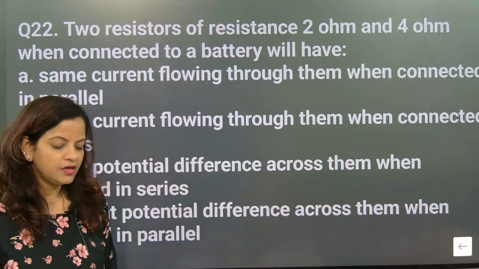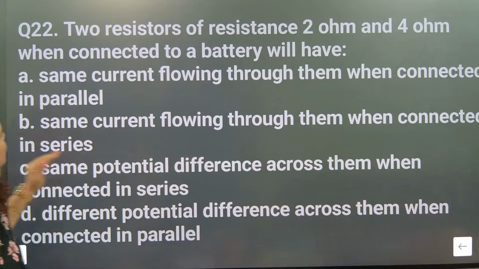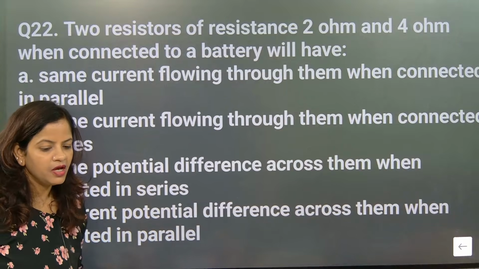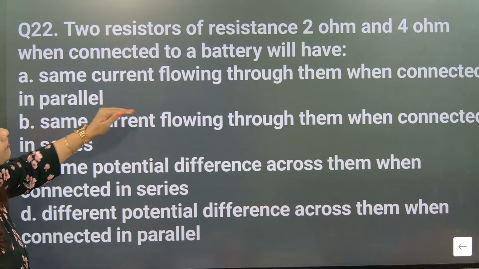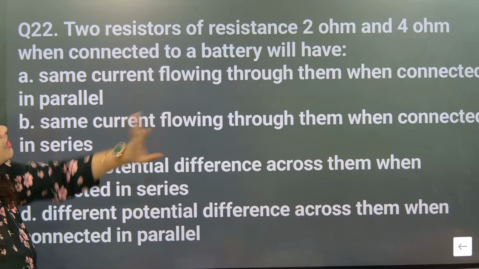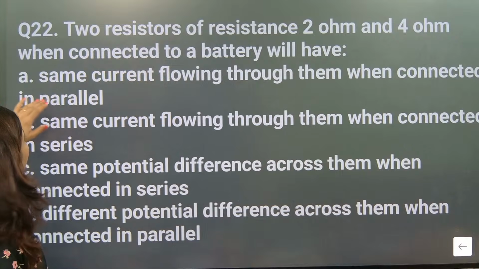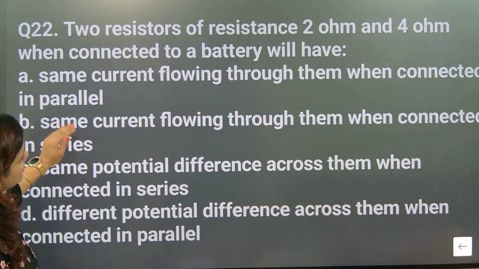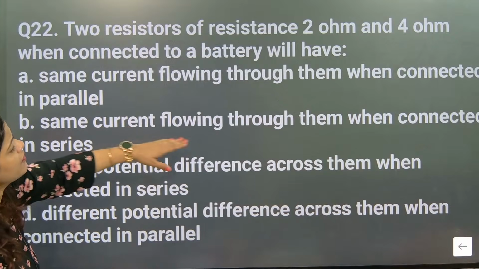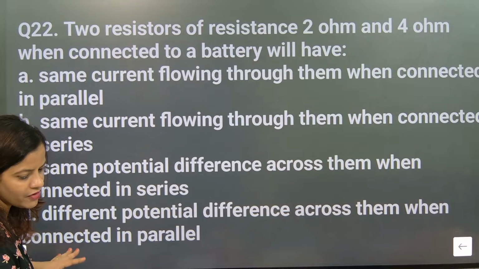How many people have joined? Everyone, please pay attention here. Two resistors of 2 ohm and 4 ohm, when connected to a battery, will have the same current flowing through them when connected in parallel? No, current will distribute. Same current flowing through them when connected in series? It may be true. We don't know what exactly they are looking for.